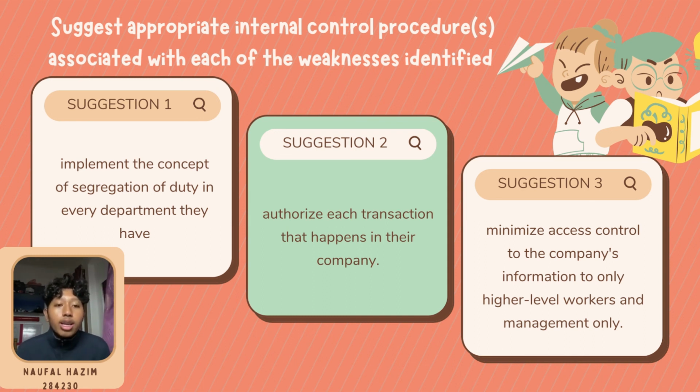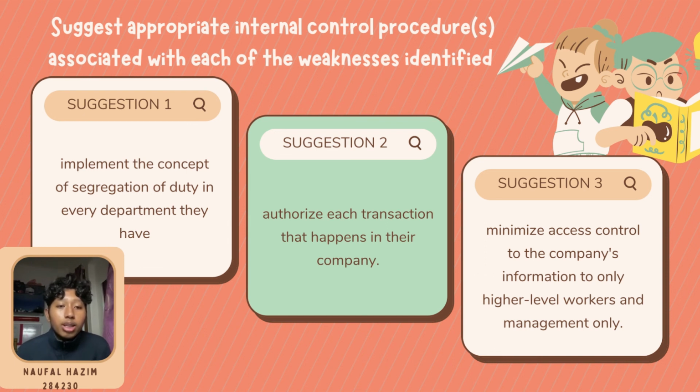So, next, the second suggestion is that IBA Soil Manufacturing should authorize each transaction that happens in their company. This is very important so that every transaction that happens actually happens and not just on paper. The way to implement this is by hiring a worker who specializes in authorizing every transaction that happens in the company. Even though it will cost more to the company, it is really important to reduce the risk.